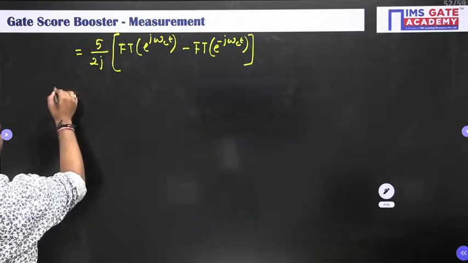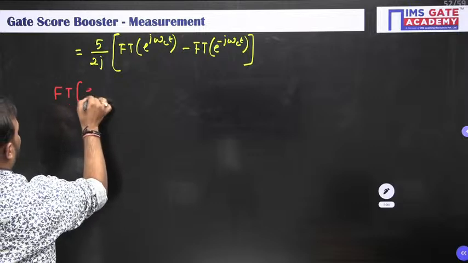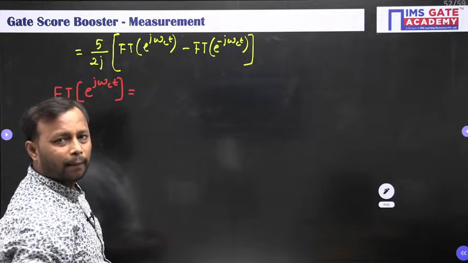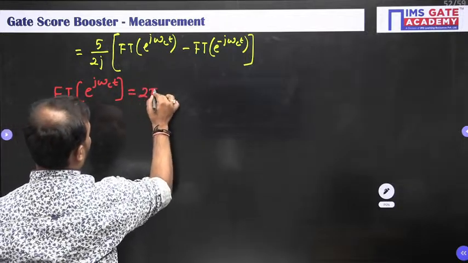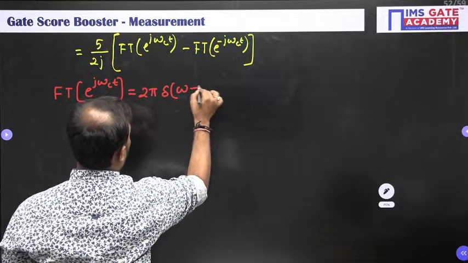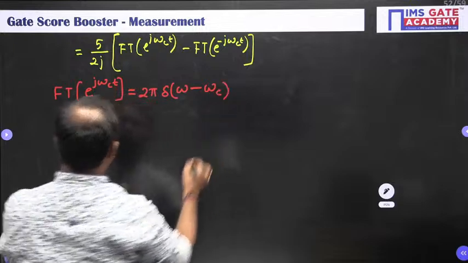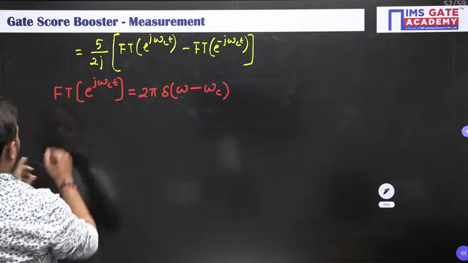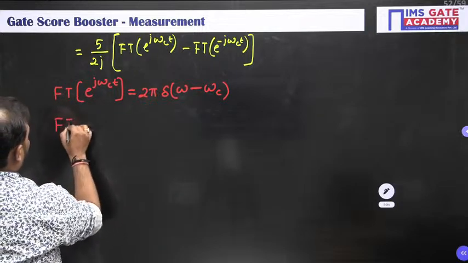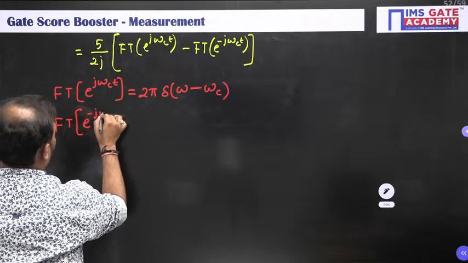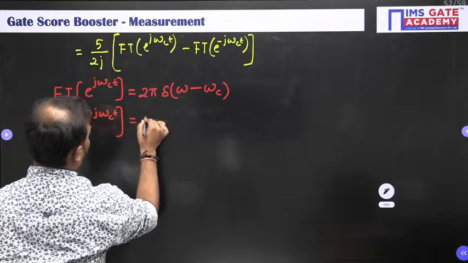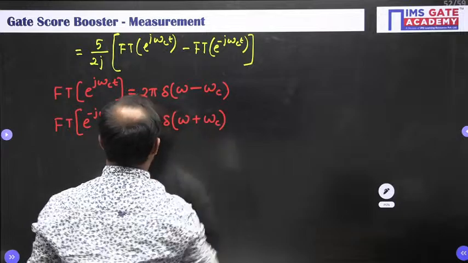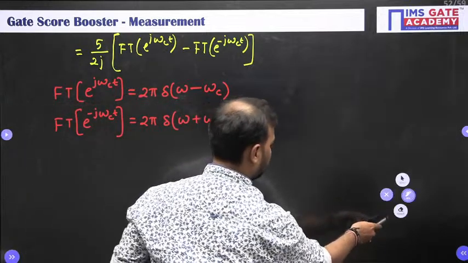All right. Now the Fourier transform of e to the power j omega ct, what will it be? It will be 2 pi del omega minus omega c. If it is plus here, here we will have the minus sign. And the Fourier transform of e to the power minus j omega ct will be 2 pi del omega plus omega c. So let me box these two formulas.